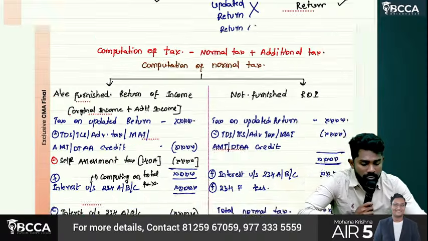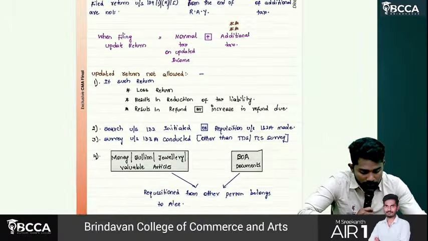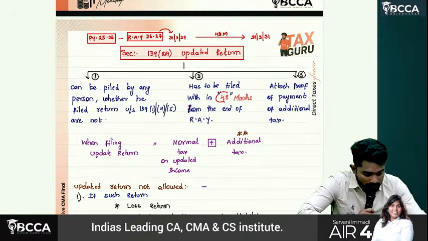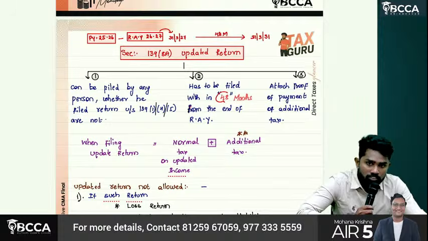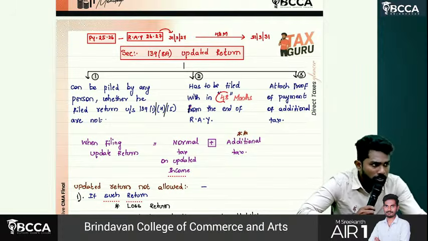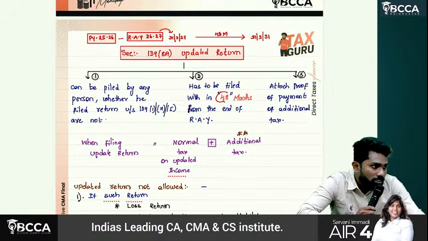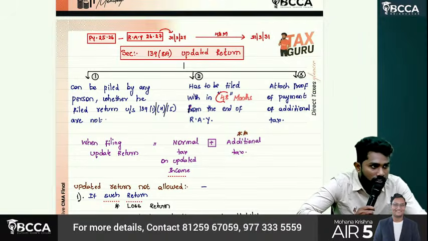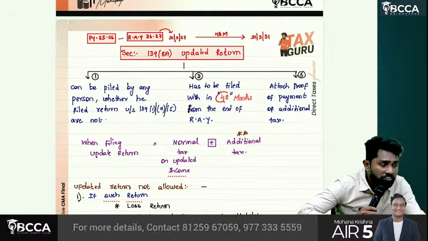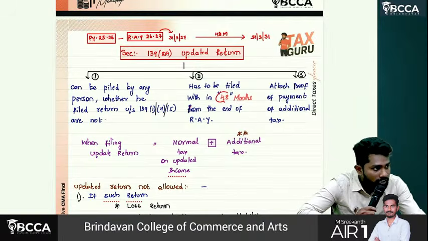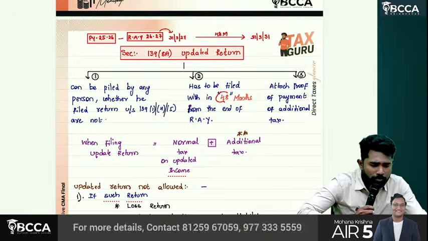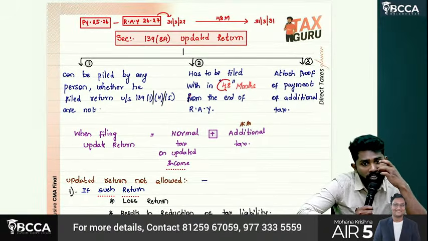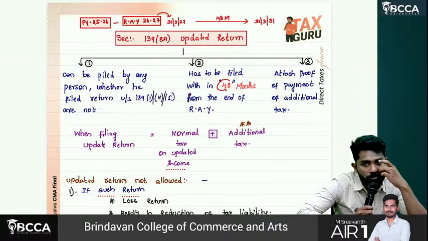Sir, in updated return, what we have discussed till now is that an updated return can be filed by any person irrespective of whether he has filed a normal return, belated return, loss return or revised return, or has not filed at all. Even if he filed a normal return, he can file an updated return. Even if he didn't file, he can file an updated return. What is the time limit for filing the updated return, sir?